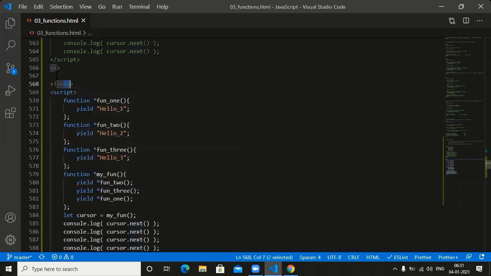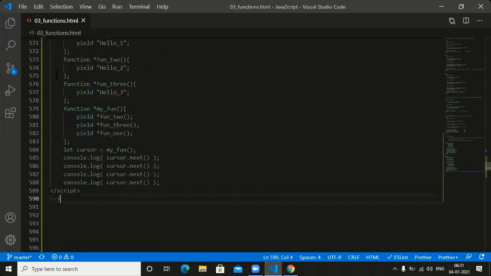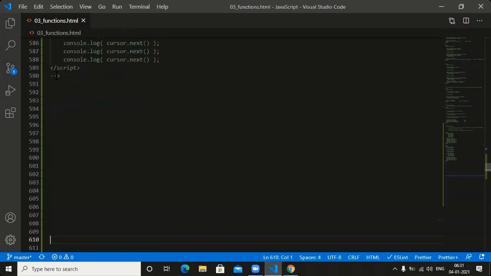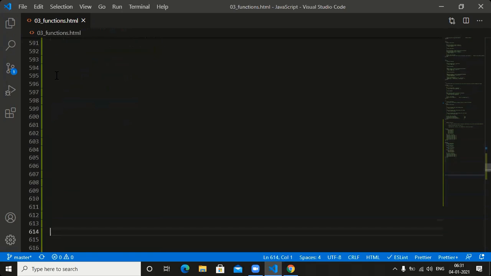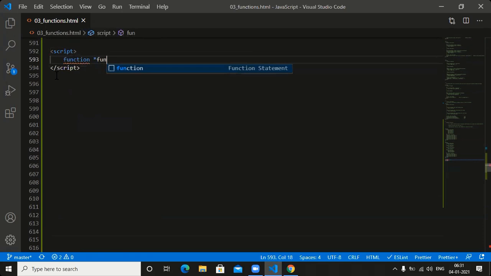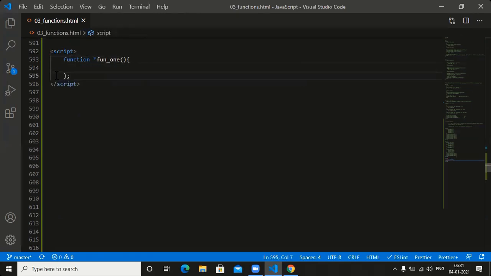Let me go for one more example. We need to go for one more example. Fine. How to create the generator function? Function, which function? The function is function one. Let me create function one here.